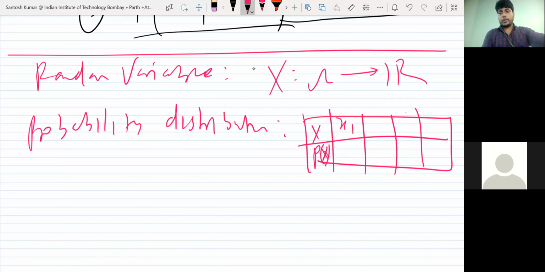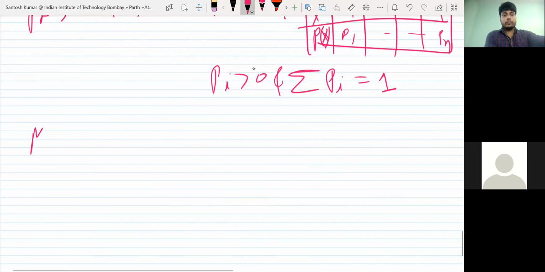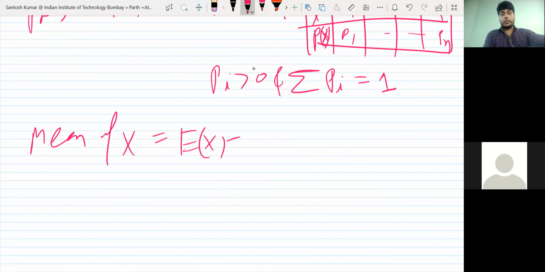So x1, x2, ..., xn and p1, p2, ..., pn. The condition was each pi is positive and summation pi is 1. Next, I defined mean of x. We call it E of x or we call it mu. The definition is summation xi pi, i from 1 to n.